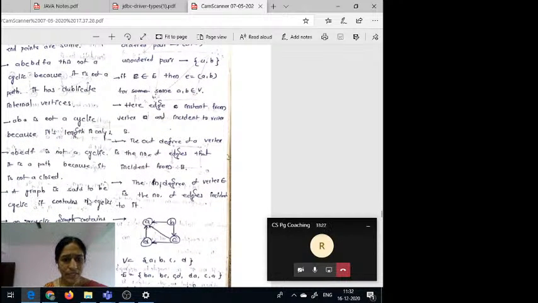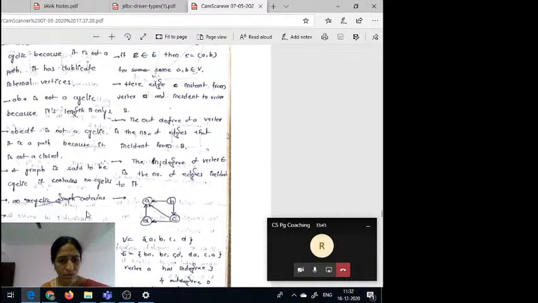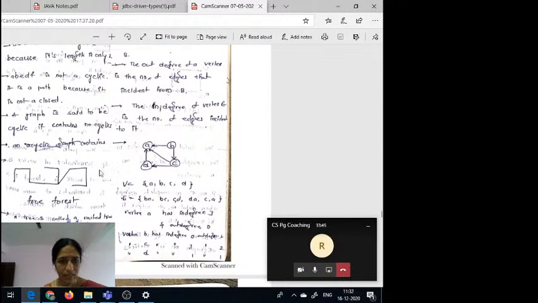Next, a graph is said to be acyclic if it contains no cycles. Then it is called an acyclic graph. Now observe, this is one acyclic graph. From this node, from here to here, here to here, and so on, this is the end.